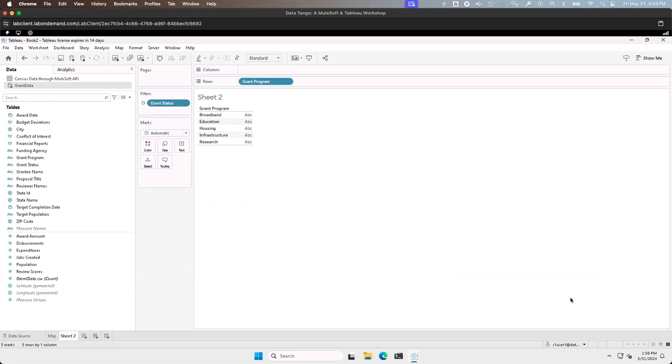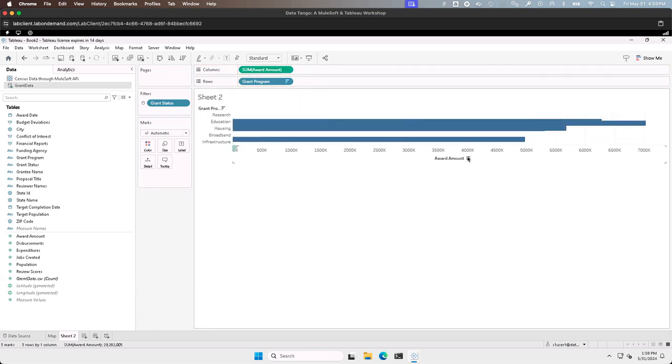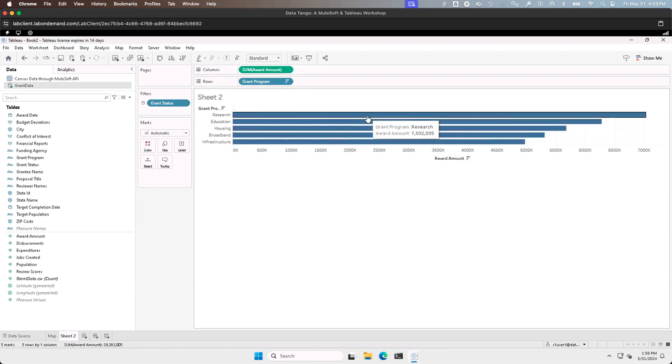Then let's go ahead and say, let's see this by award amount. So we can drag and drop award amount over into columns. And now I can see exactly how much money has been awarded to each of these programs. I can actually sort it and I see, hey, research has actually received the most amount of money, with infrastructure being the least amount. Now I can call this award by program, or award amount by program.